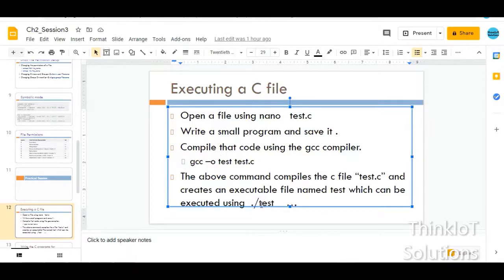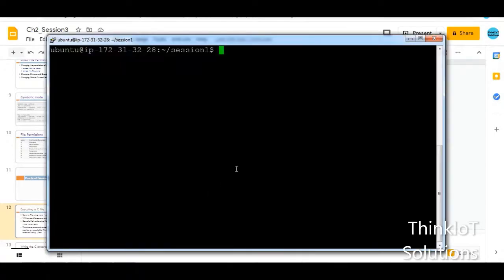So any executable file that is there on the Linux OS, you can execute it by typing ./test. So ./ and test, that is going to run that particular file. So this is an executable file and you have to run it using ./test. So let us try this on our instance.